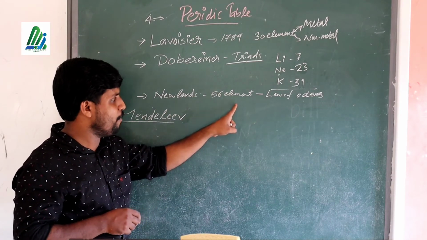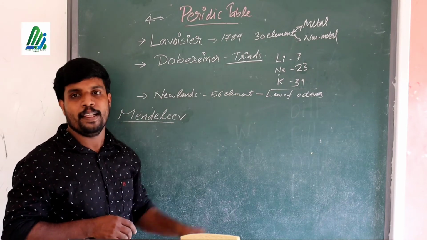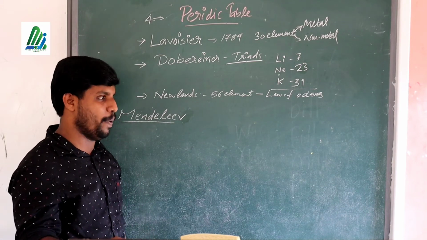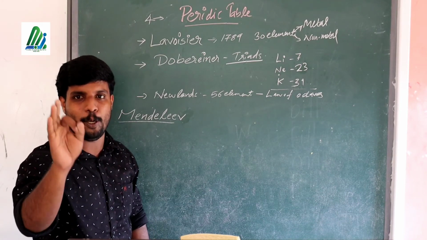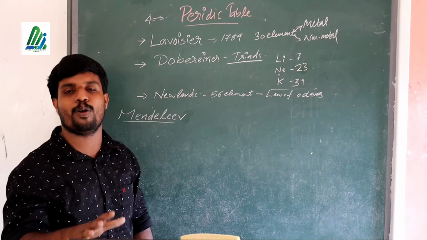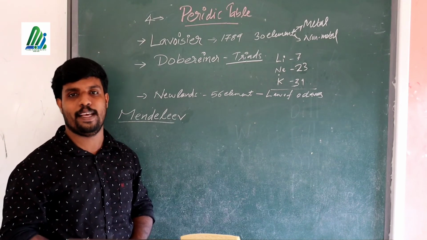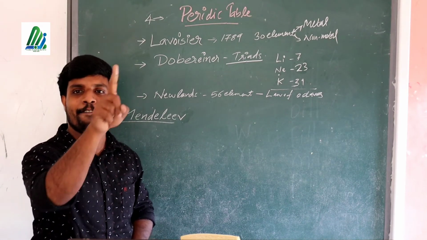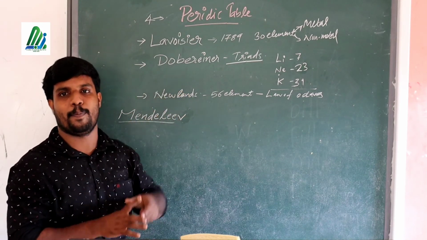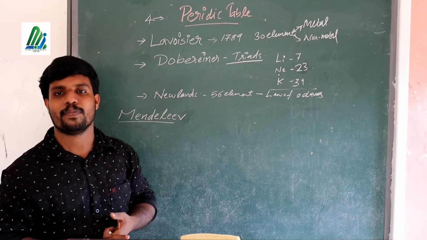Newlands. At that time, 56 elements were known. He arranged the elements in the increasing order of their atomic mass. By Newlands, the 56 elements were arranged in the increasing order of atomic mass. He observed that the first and the eighth element have similar properties, the second one and the ninth one have similar properties.